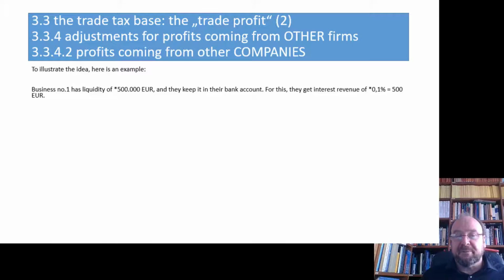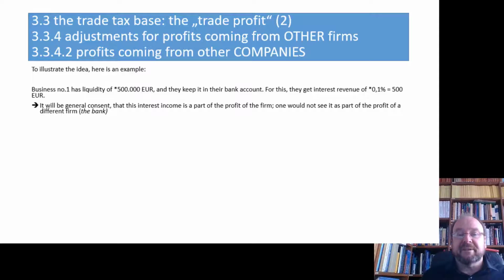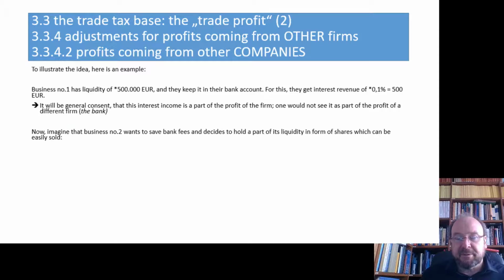But in times when they still got an interest revenue, it was absolutely clear and general consent that this interest was not produced by another firm. It was regarded as the revenue from a monetary investment, a liquidity reserve of the firm. It was always qualified in full as a part of the business profit.